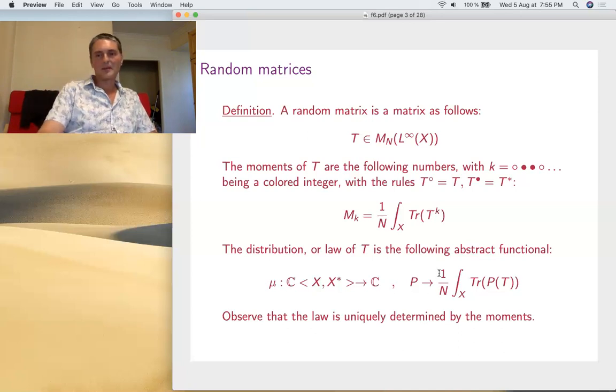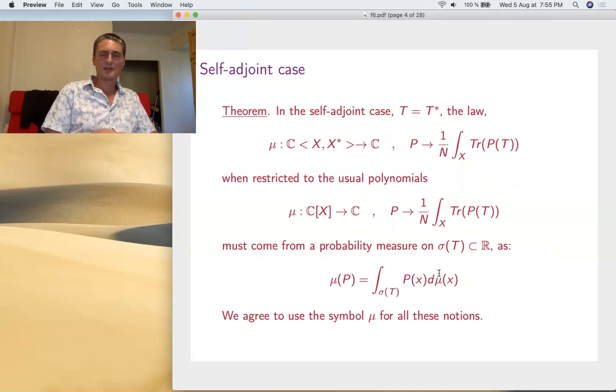It's a bit abstract. Now, in the self-adjoint case, and most random matrices are self-adjoint, that's the law. Because t is equal to t star, you can just take usual polynomials, right? No need to bother with x star, which is equal to x anyway. So we take usual polynomials, and now by the Riesz theorem, let's say, this comes from a probability measure on the spectrum of t. And the distribution of the polynomial is just the integral of the polynomial with respect to the law.